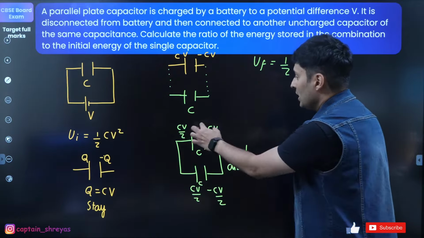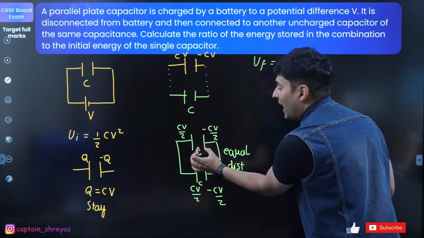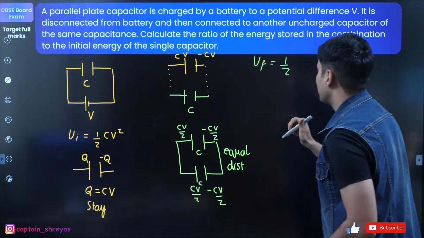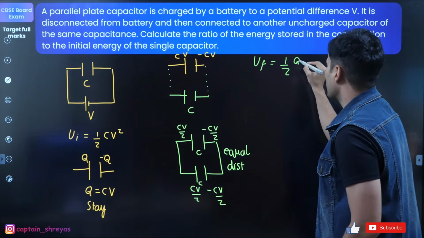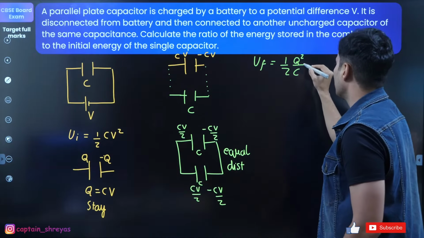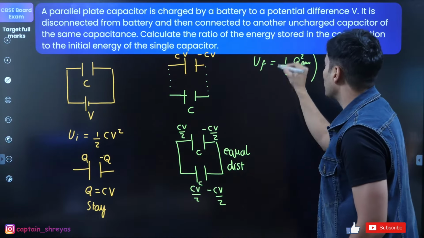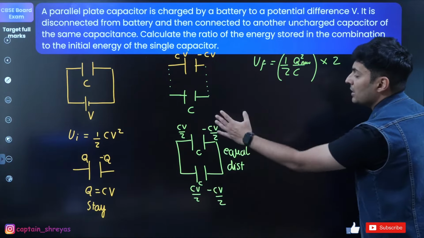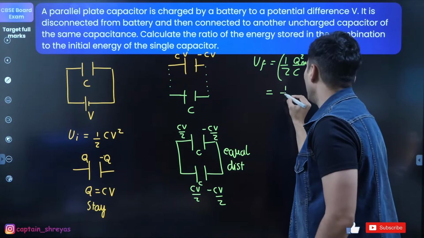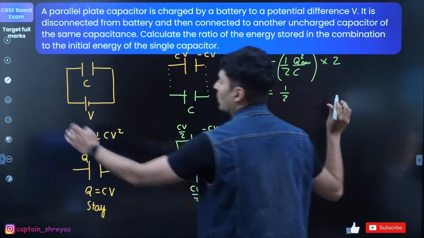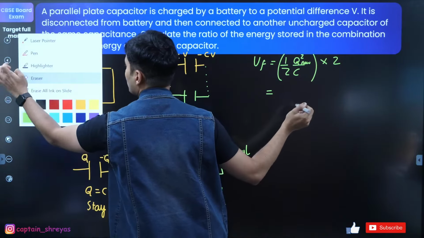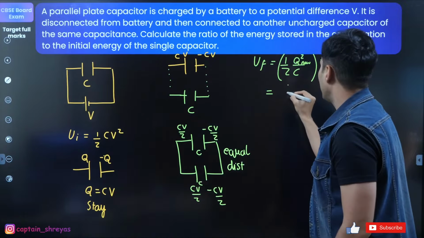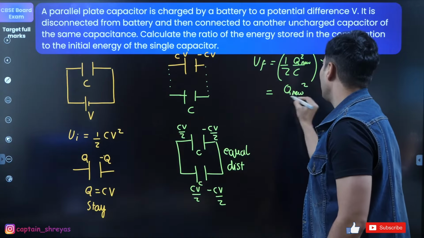It is half charge square by C, but there are two capacitors. Half Q square, the new Q square by C. This is the new one. But there are two capacitors, so into 2. So that is the final total energy of the system. So what is this going to be? This half and this 2 is just going to cancel, so just forget it. So I'm just going to get Q new square divided by C.